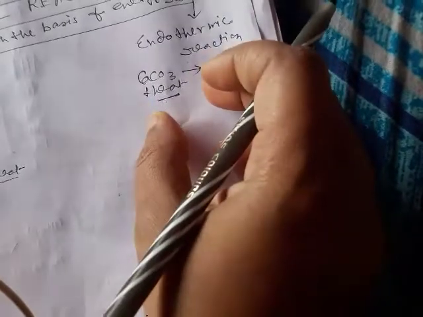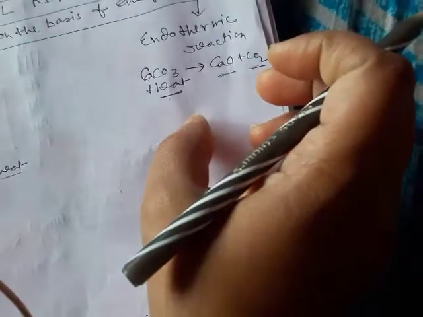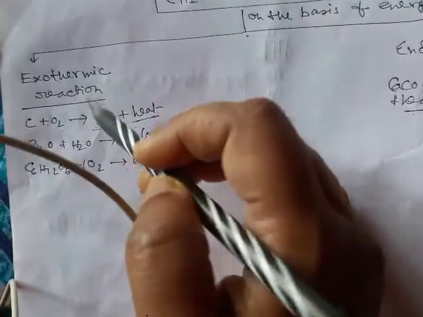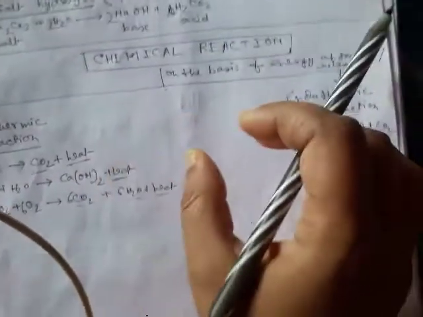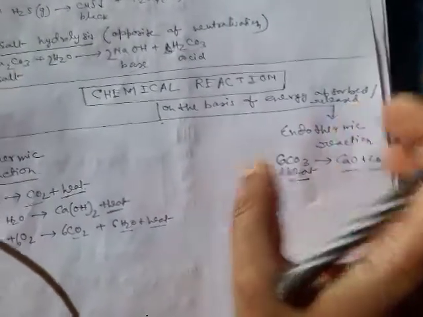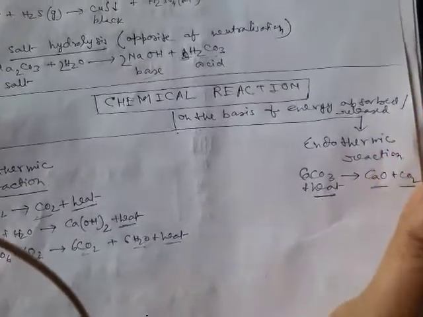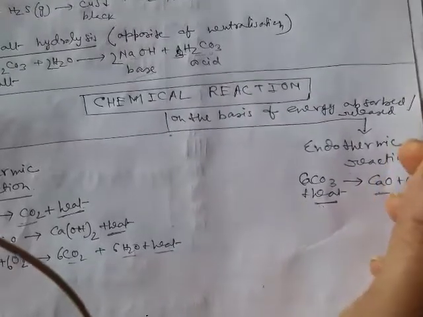So here heat is absorbed, and during this type of reaction the temperature of the reaction mixture decreases. For an exothermic reaction, the temperature of the reaction mixture increases. So these are all the types of reactions we have discussed so far. Understood? Okay students, thank you all.